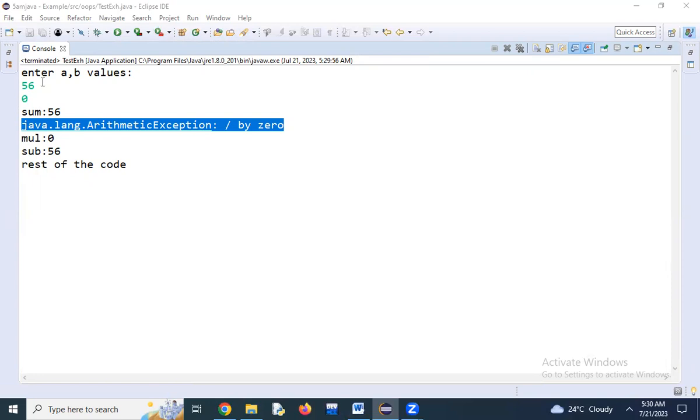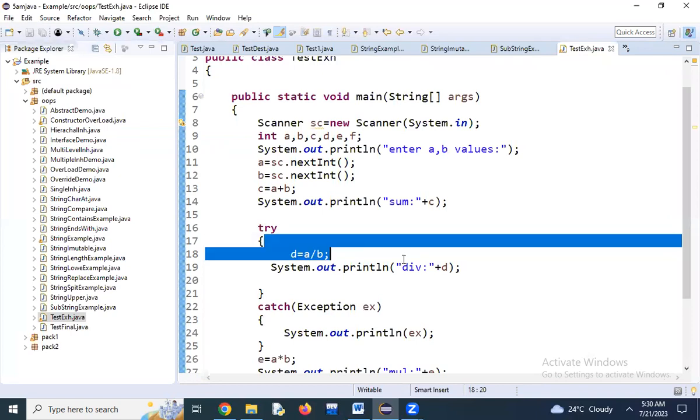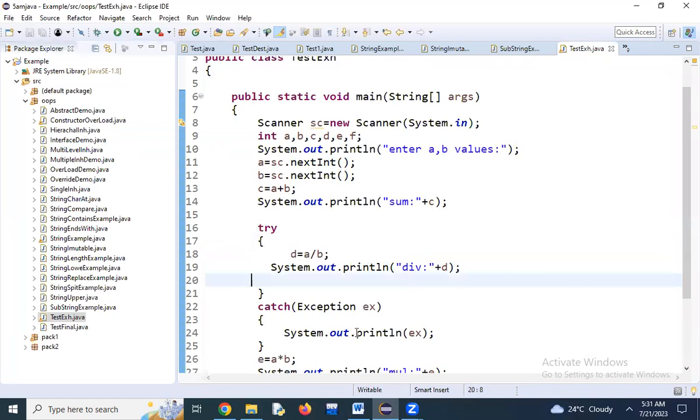So I have 100 lines of code also. If I have one error in the 5th line or 6th line, the rest of the code will not execute. With the help of exception handling, only that line is affected, and the rest of the code will be executed. Clear? Understand, Parag? Akul? Yes, sir. So this is about try catch blocks. Right. Next.